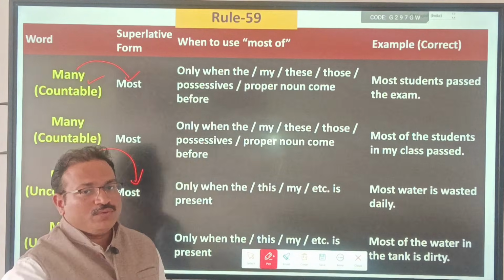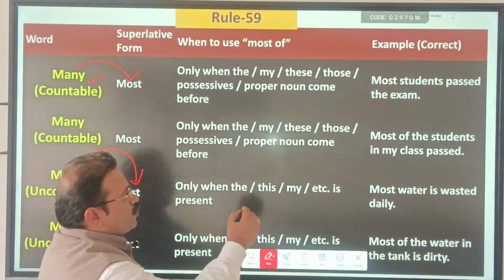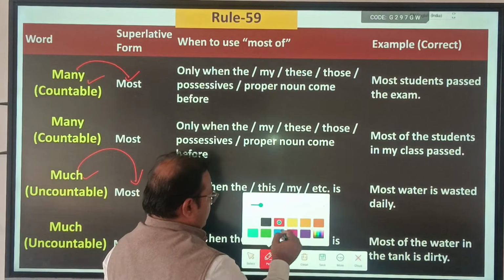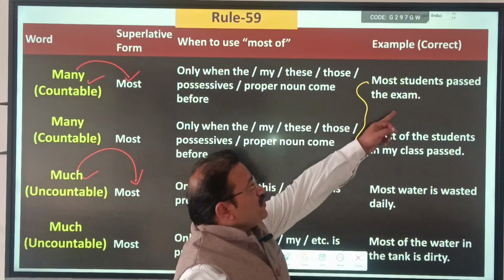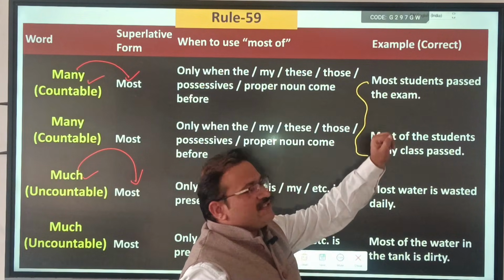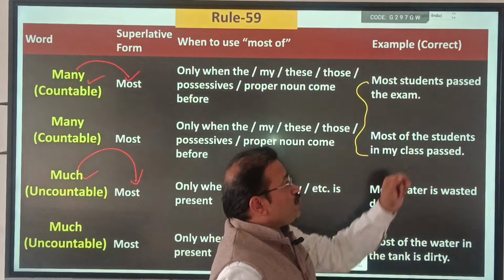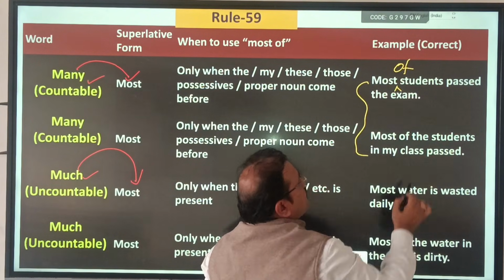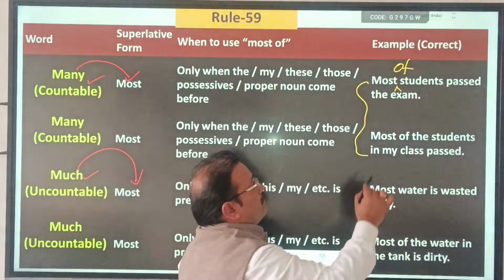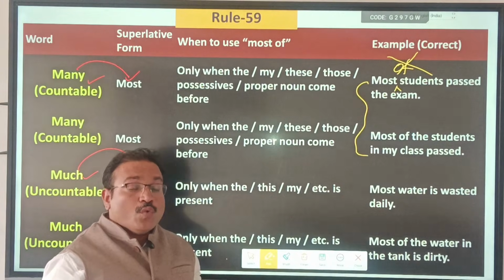What you have to understand here is very, very important. See these two sentences. Most students passed the exam. If I write most of students passed the exam, of will be wrong here.